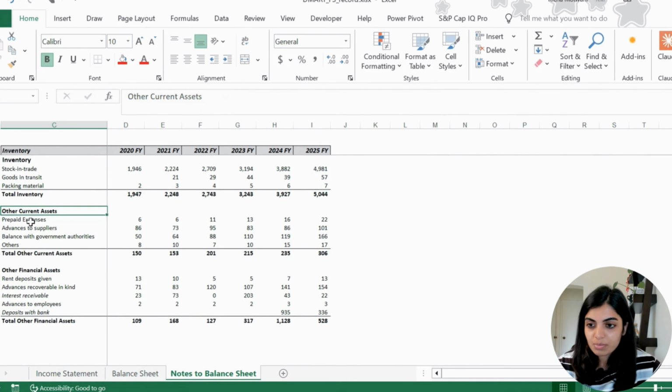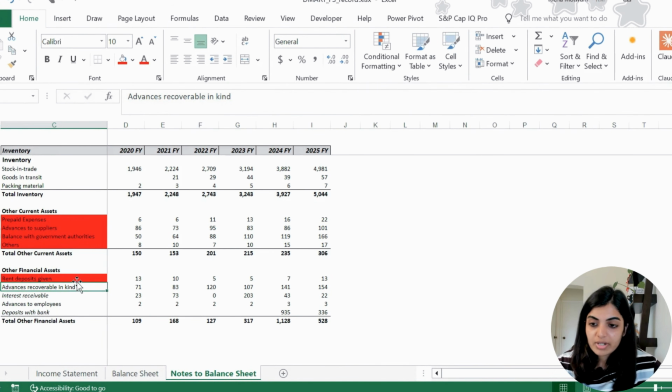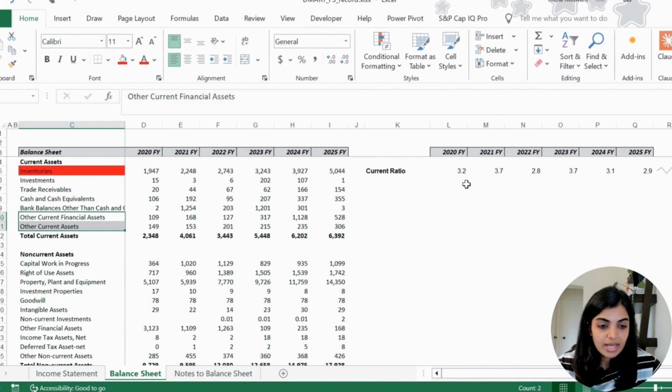So, other current assets, prepaid expenses, may not be, because we can't ask back the prepayment that we have already done. Same, advance to suppliers, we can't bring it back. Balance with government authorities, may not be, so as of now I'm not including it. Rent deposits, no. Advances recoverable in kind, no, it is in kind. Interest receivable, maybe I can include it. Advance to employees, I'm not so hopeful, so I'm keeping it red. Deposits with bank, maybe, yes. So these are the line items that I would like to keep as numerator of quick ratio.